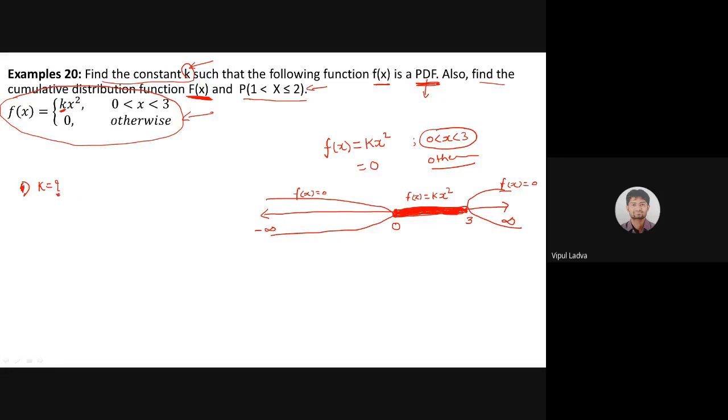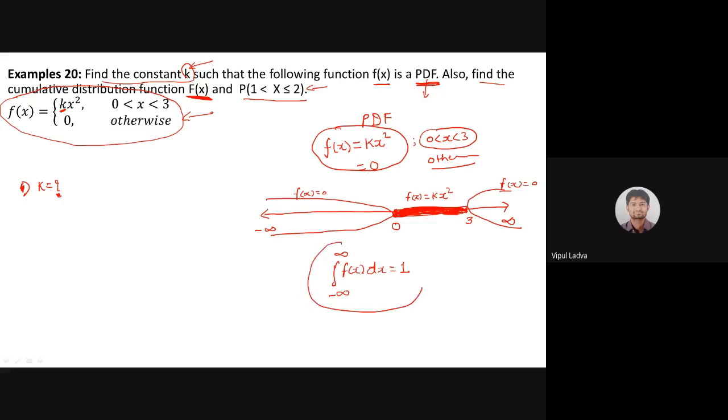How will we do it? So we are having that information. This function is probability density function. If this is probability density function, then we know one of the characteristics: integration running from minus infinite to infinite of f of x dx will give us 1. Then and only then that function can act as a probability density function.